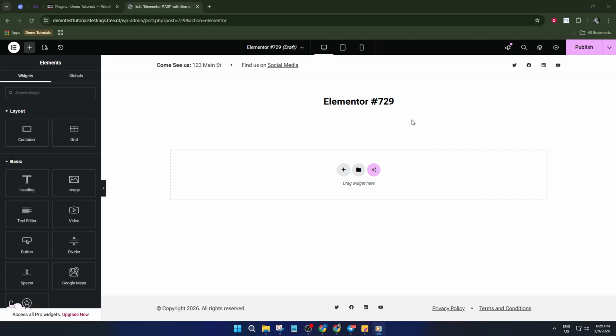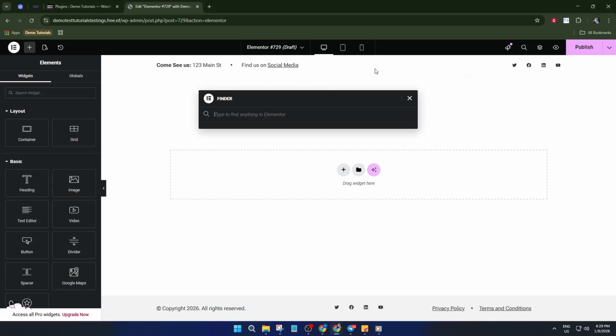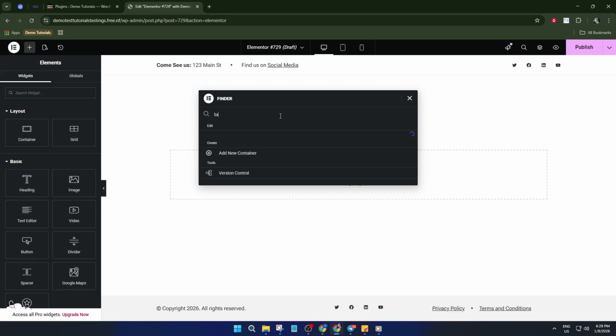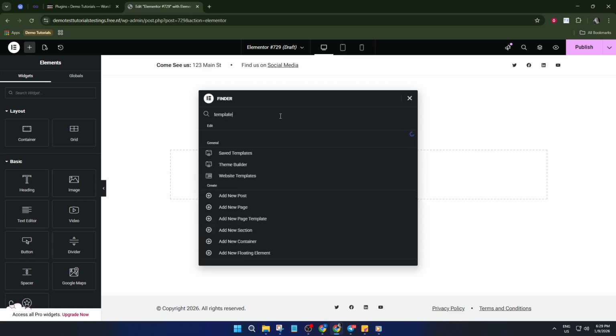In your WordPress dashboard, open up Elementor. Now look up to the top right corner of the Elementor interface. You'll see a search button there. Go ahead and click it. This search button is a handy entryway to loads of useful features, and today we're going to use it to quickly find the templates section.